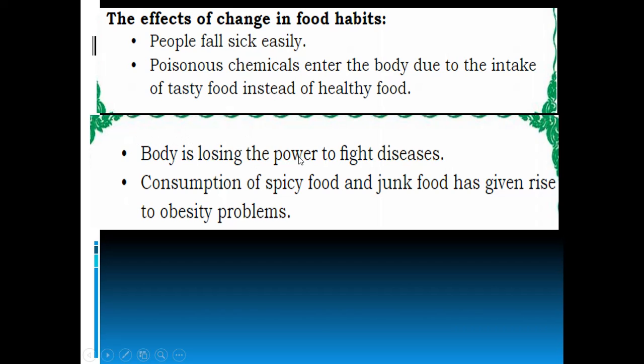And the body will lose the power to fight diseases, and consumption of spicy food and junk food has given rise to the obesity problem. Obesity means becoming more fat. Many people nowadays are eating spicy food and junk food, which results in obesity. If disease comes, there is no power for our body to fight against the disease. These are some of the effects of change in food habits.